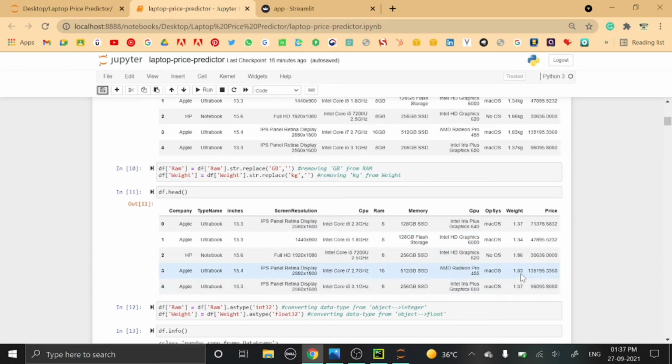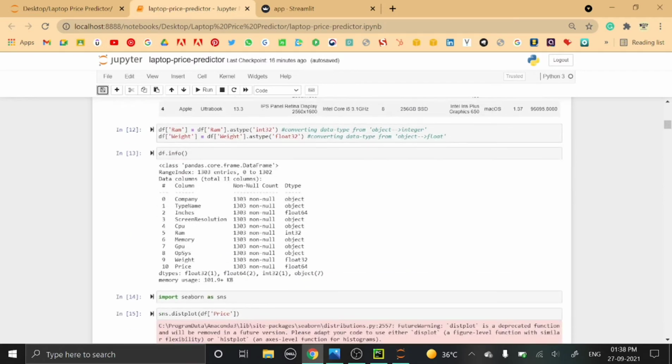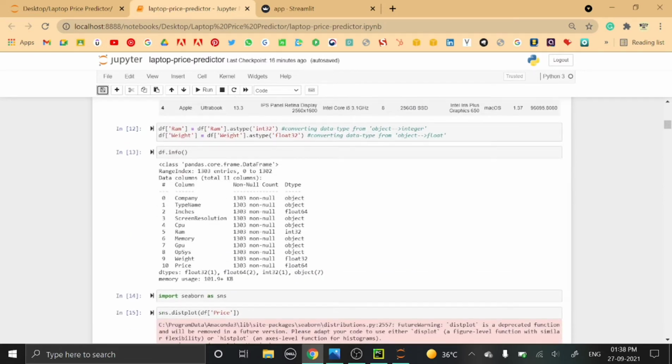Since the data type of RAM and weight was object, I have changed the data type of RAM to integer and of weight to float. If we do df.info, here you can see that for RAM the data type is int, and for weight it is float.